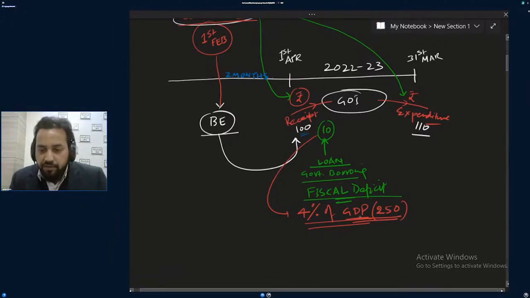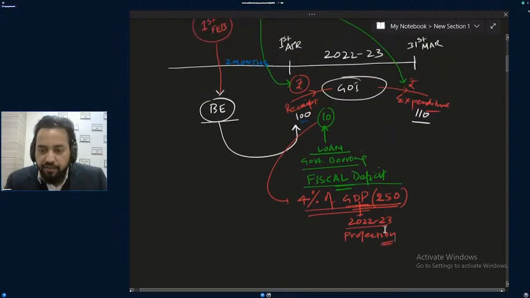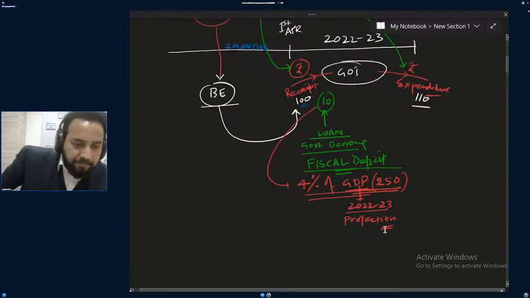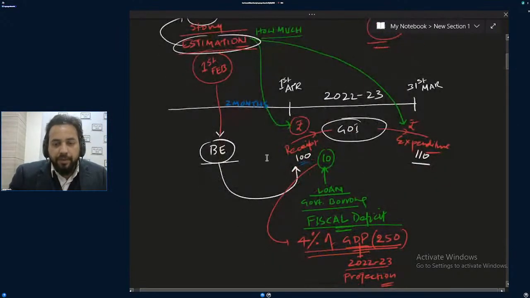And this GDP will be of 2022-23, obviously. So this is also a projection, because it is an advance estimate. The financial year is still to start, so you can only project or estimate. Revision will come later. So this is called budget estimate.